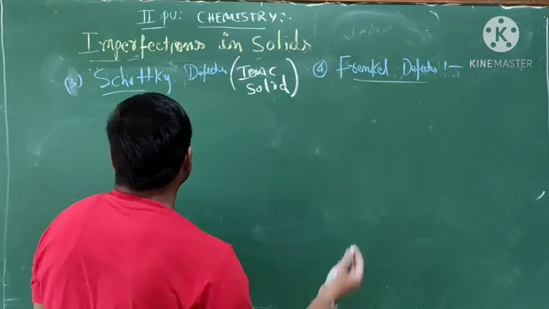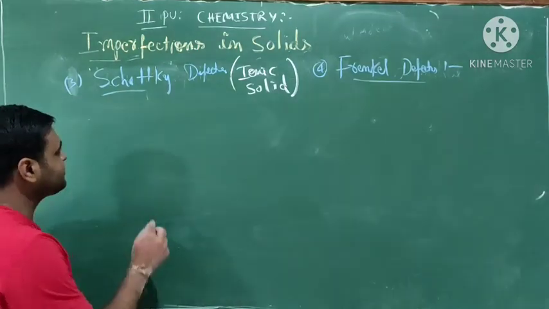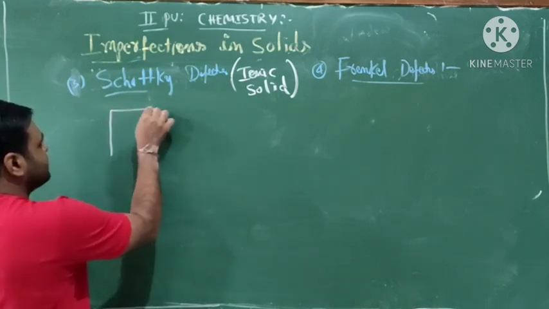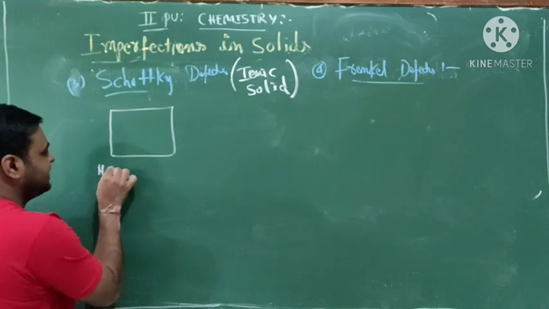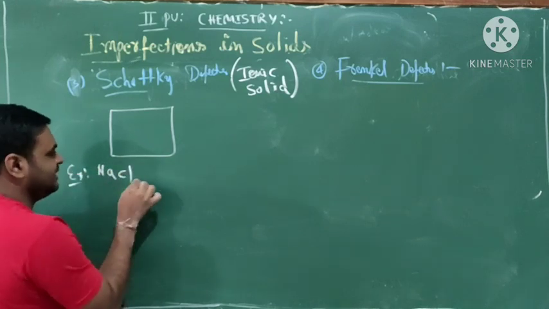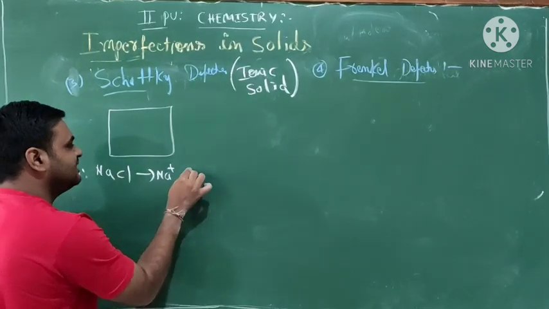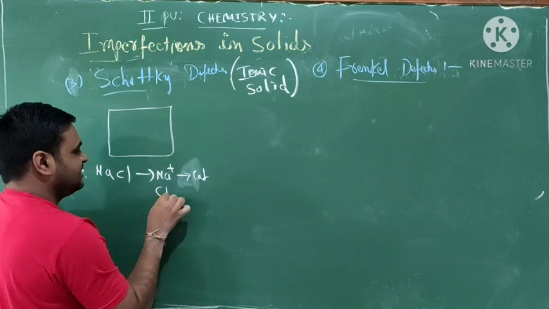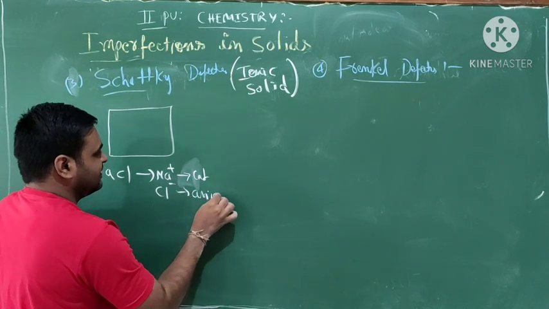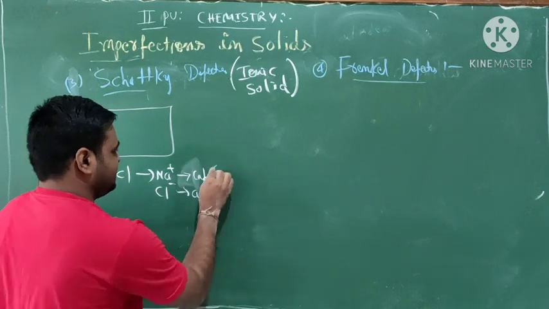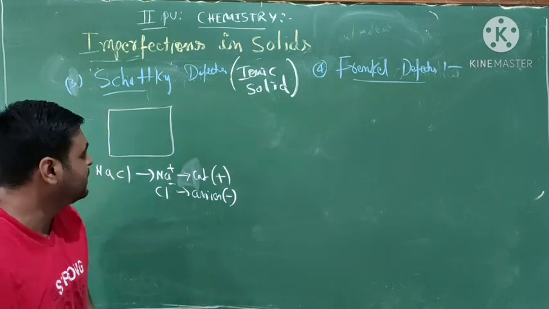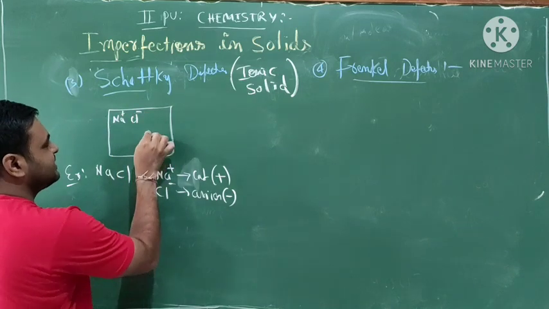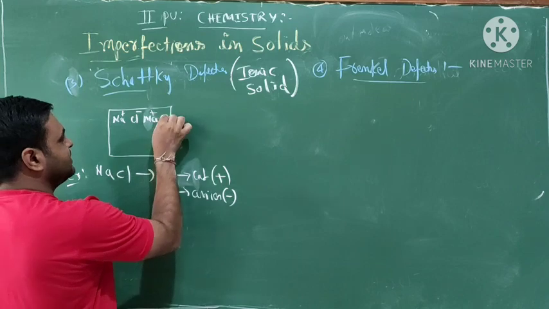Ionic solids, such as, taking one example for the Schottky defect, NaCl. So Na plus and Cl minus. Na plus means cation and Cl minus means anion. So plus and minus, alternating: Na plus, Cl minus, Na plus, Cl minus.